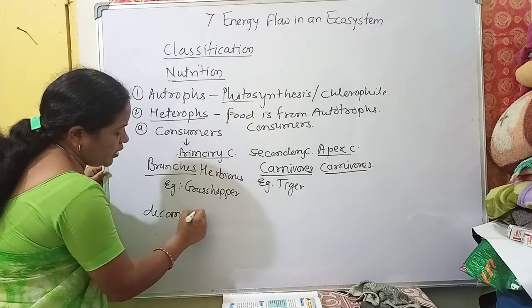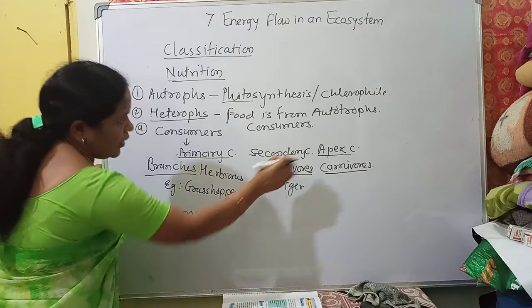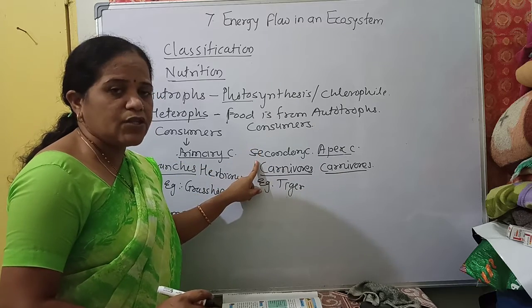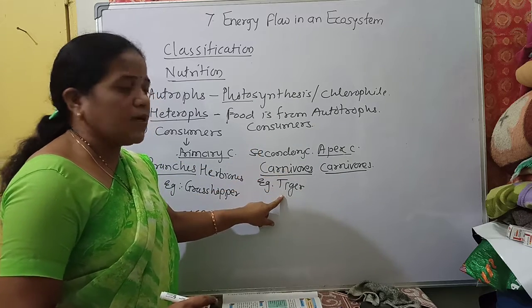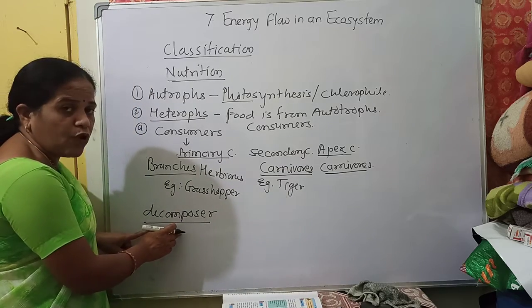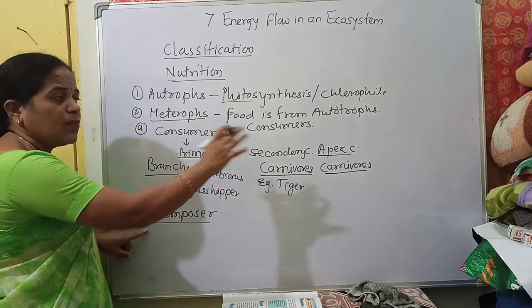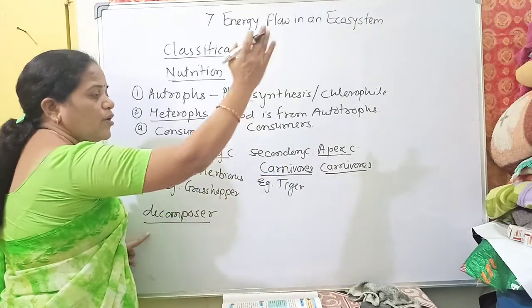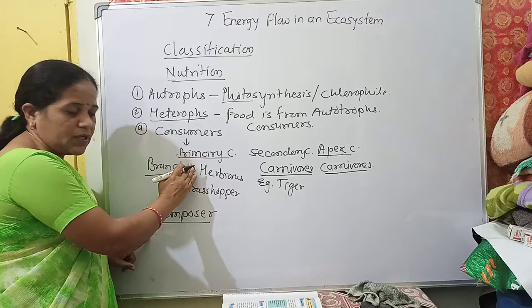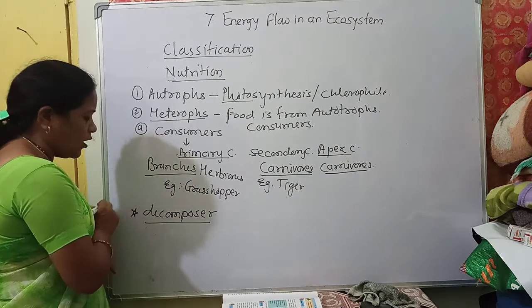A decomposer eats the body of the apex carnivore, and sometimes of the secondary consumer too. The food of a decomposer is the body of the apex consumer, the secondary consumer, or maybe the primary consumer.